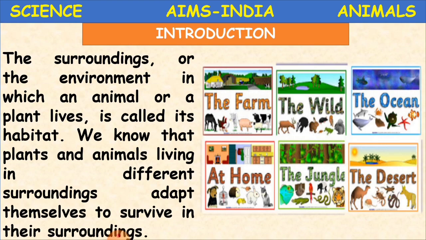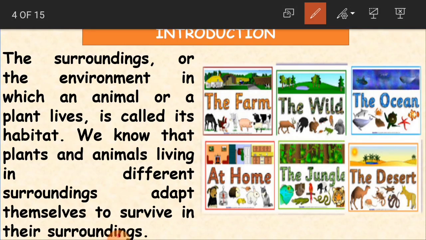We have already learnt about habitat. What is it? The surroundings, or the environment, in the sense of the place and the atmosphere where an animal or a plant is able to live, is called its habitat. Wherever a particular animal lives, we say that is its habitat.